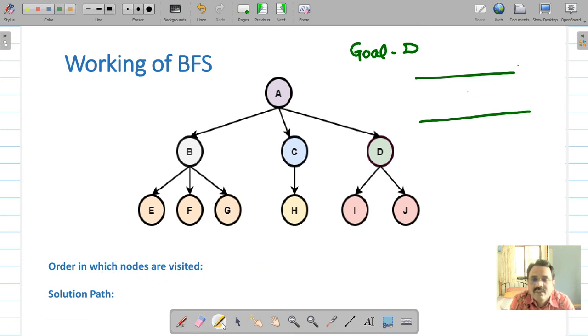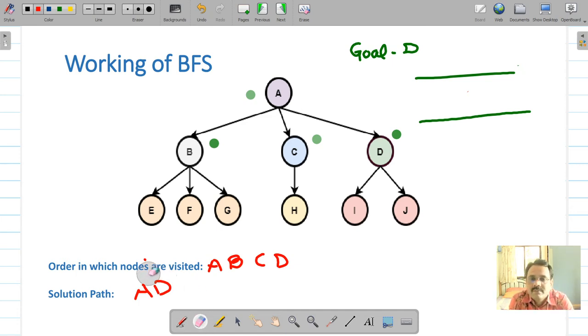First we started with A, then B, then C, then node D. So the order in which nodes were visited was A, B, C and then D. What is the solution path? The solution path will be from A to D. So the solution path is A, D.